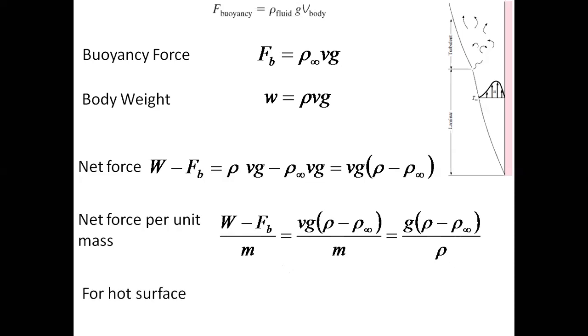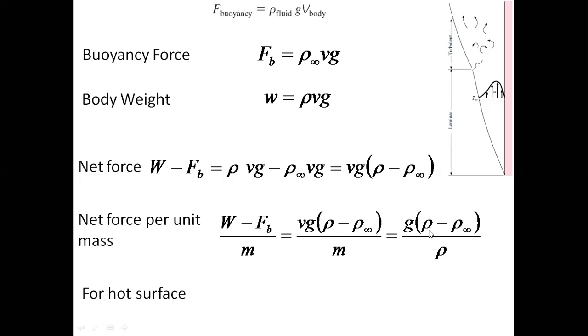So suppose the surface is hot, then I call the density of the fluid in the boundary layer rho h, right? So I will substitute this as rho h. If the surface is a cold surface, then I substitute this as rho c. Okay, if it is cooling, then I call this density rho c, c indicating cold.